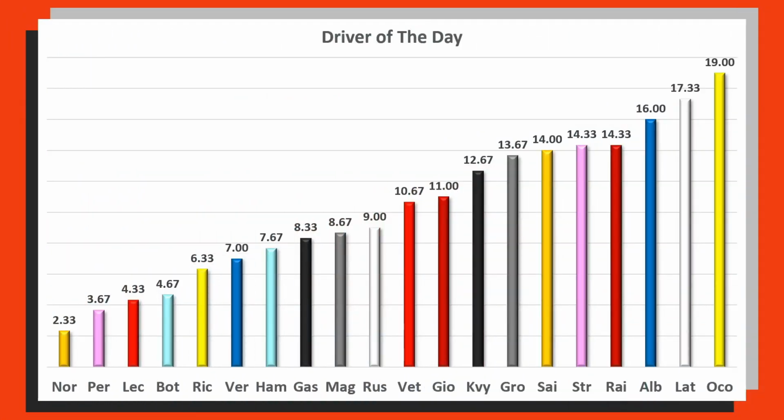We have Lando Norris ahead of Sergio Perez, ahead of Charles Leclerc, Valtteri Bottas, Daniel Ricciardo, then Verstappen, Hamilton, Gasly, Magnussen, Russell, Vettel, Giovinazzi, Kvyat, Grosjean, Sainz, Stroll, Raikkonen, Albon, Latifi, and Ocon.